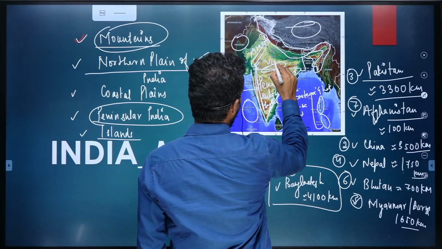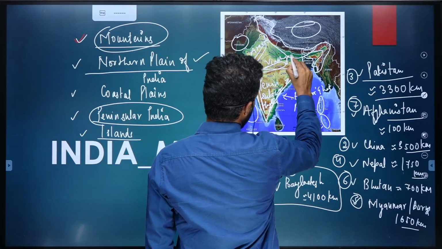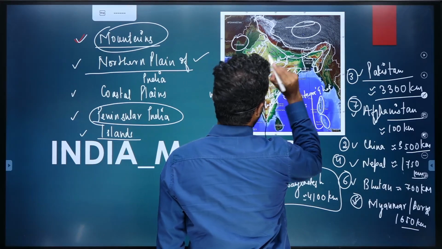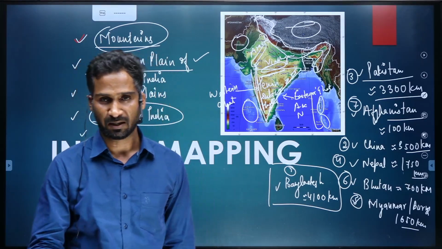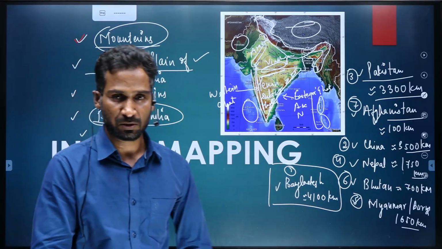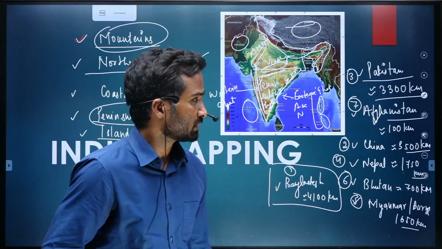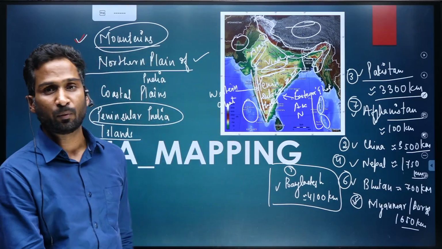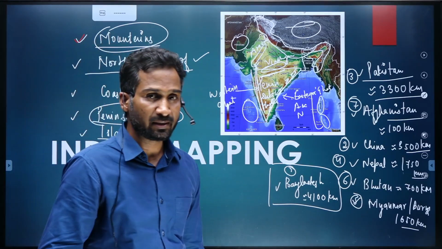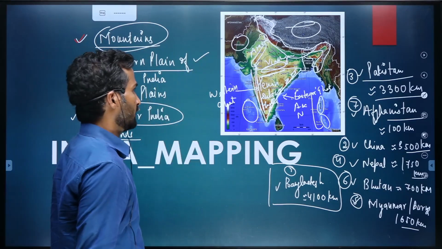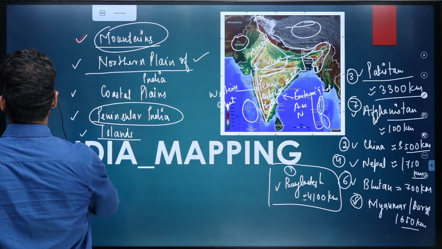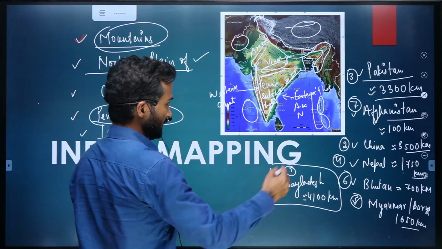It is the Vindhya mountains, and below the Vindhya mountains we have the Satpura range, which is in the northern part of Maharashtra and then some parts of Chhattisgarh and MP as well. So these are the important mountain ranges that we shall be taking up today. Okay, so let's begin with the northern Himalayas, the Himalaya.